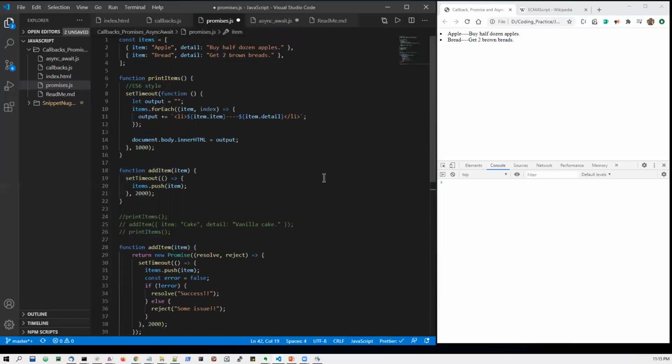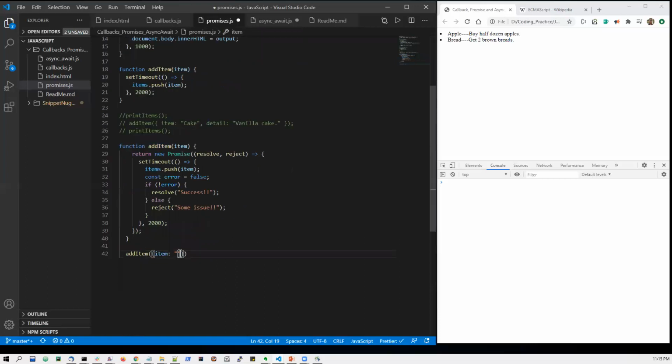We have already written apple, bread. Let us write here cake, and then detail, vanilla cake. Good. So once I have written this add item, because now add item is going to return me a promise object, as we have already seen, based on resolve and reject, I will catch the result in dot then or dot catch respectively, right?